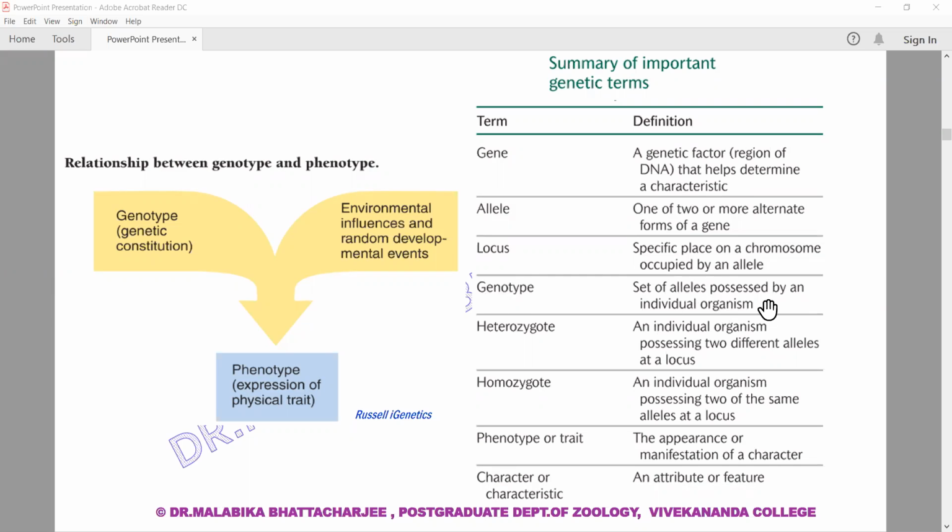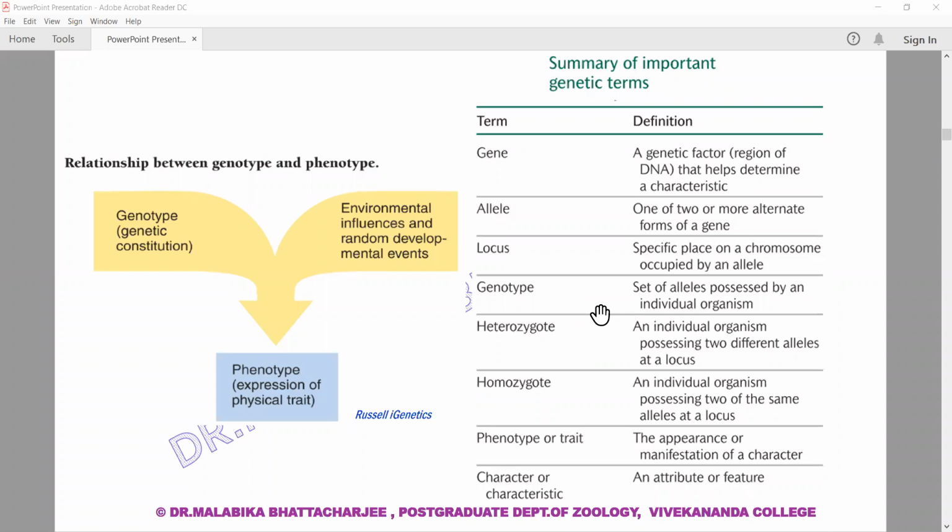Genotype is the set of alleles possessed by an individual organism. For example, if we think again of a tall plant, it can be represented by capital T, capital T. This is something I am recapitulating from what you have studied in 11-12. Capital T, capital T is a tall plant. Capital T, small t is also a tall plant. So, these are genotypes.